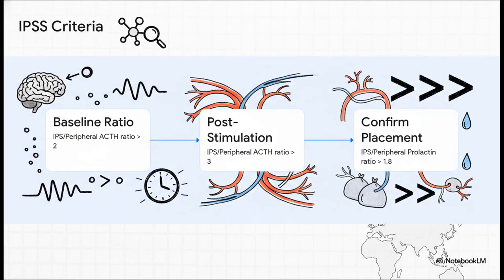The interpretation of IPSS is based on strict quantitative criteria. A baseline inferior petrosal sinus to peripheral ACTH ratio greater than 2 or a post-stimulation ratio greater than 3 confirms a pituitary source. And just as importantly, for quality control, you must confirm successful catheter placement with an IPS to peripheral prolactin ratio of greater than 1.8.